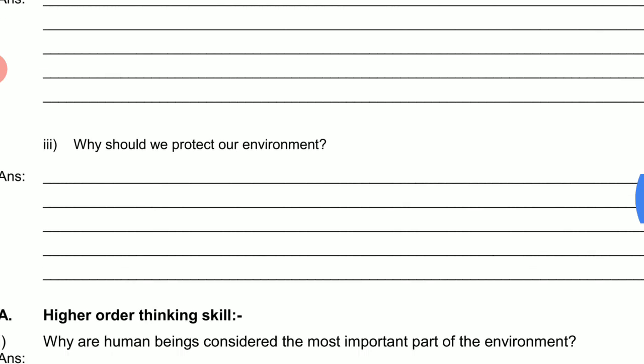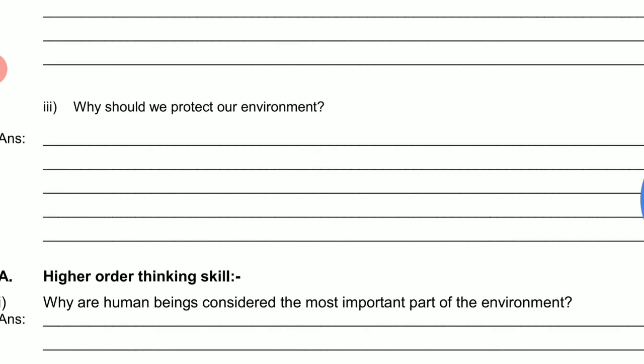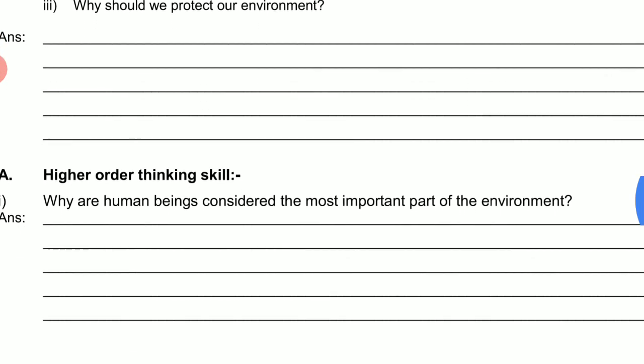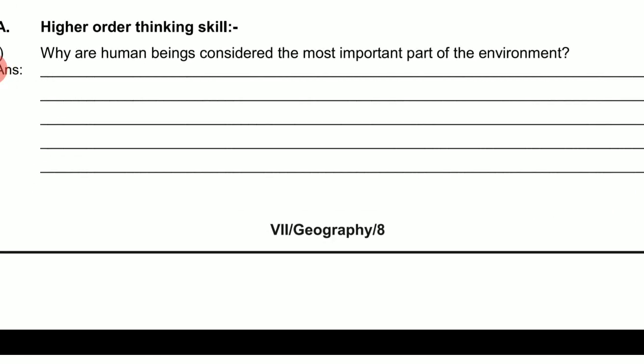Third question, why we should protect our environment? We should protect our environment because environment provides us all the necessary things which are essential for our survival. Now next one, high order thinking question.